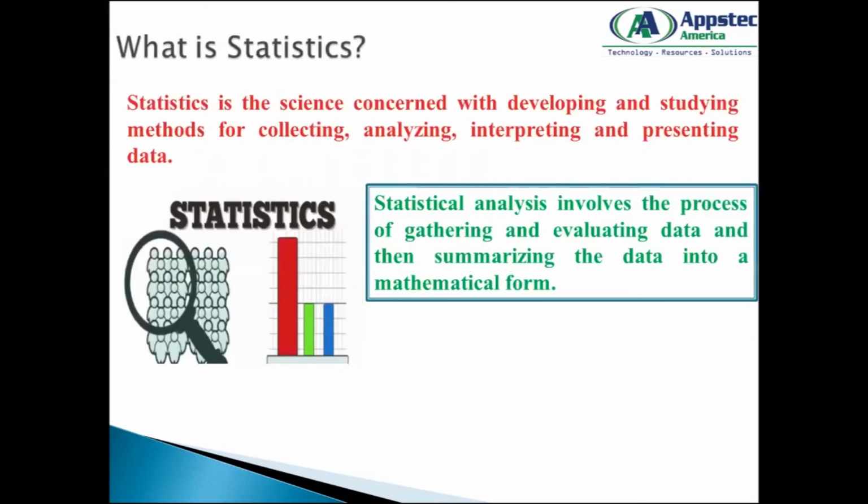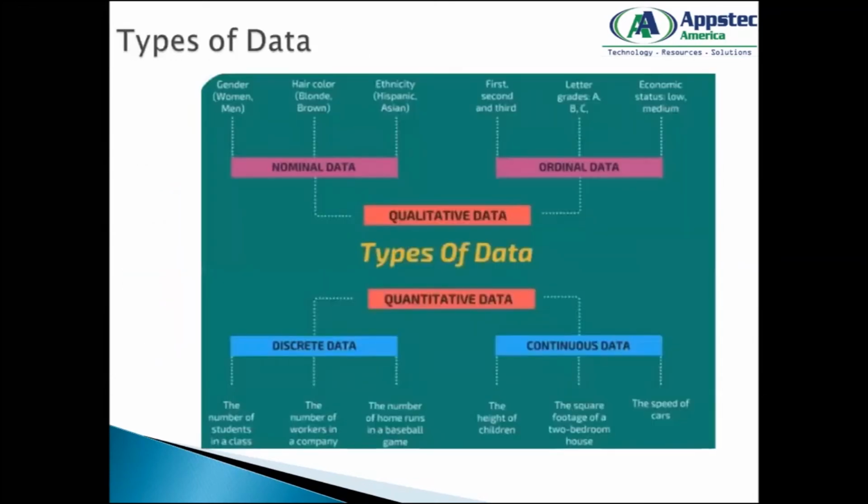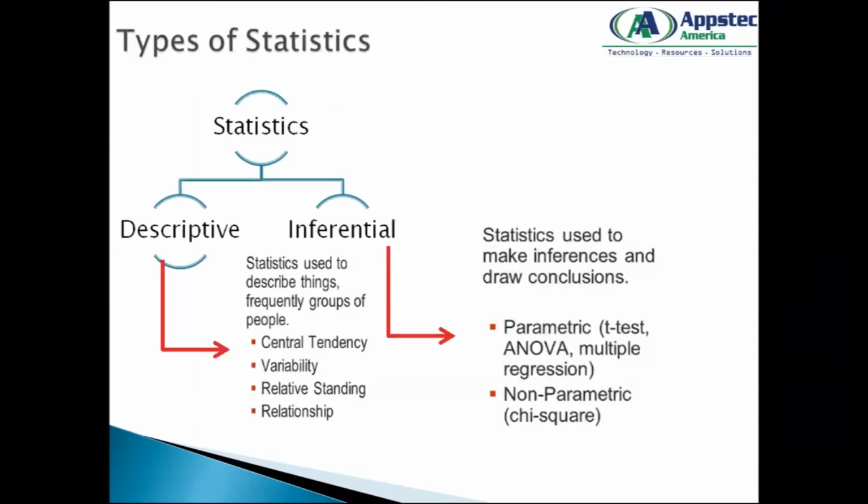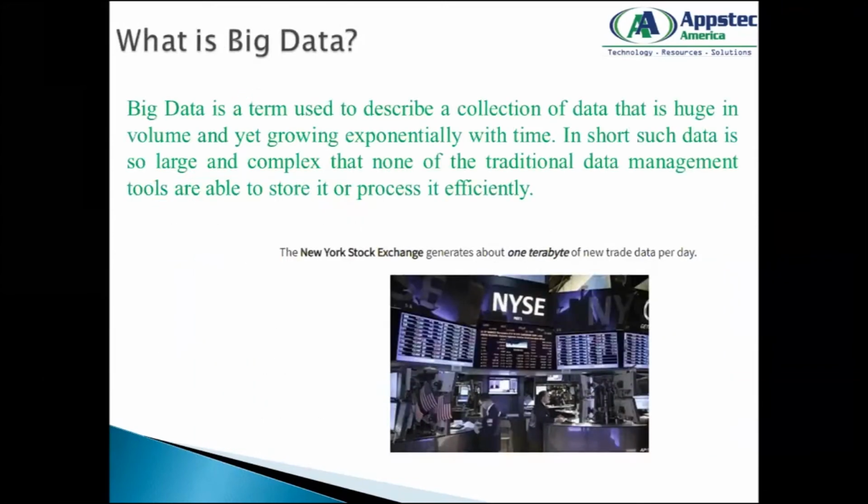So we are learning it in a specific hierarchy. We learned what statistics is, then we learned about the types of data, then the types of statistics. Now what we're going to talk about is big data. We are not going to do anything hands-on, but we have to understand the concepts. With the enormous amount of data that we have, the advancement of statistics has been found predominantly happening when you are dealing with an enormous corpus of data, which is called big data. So what is big data?